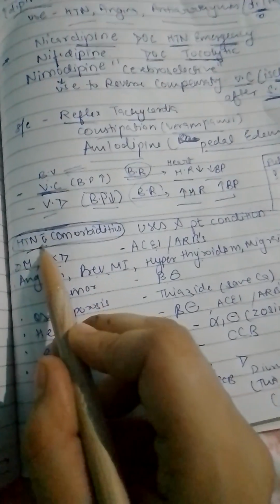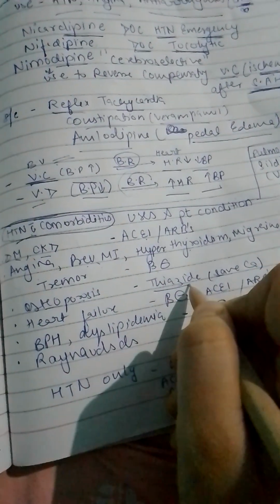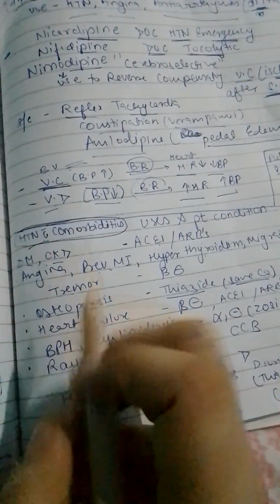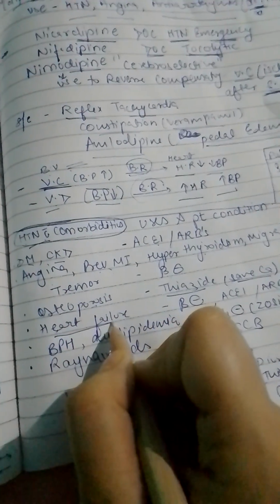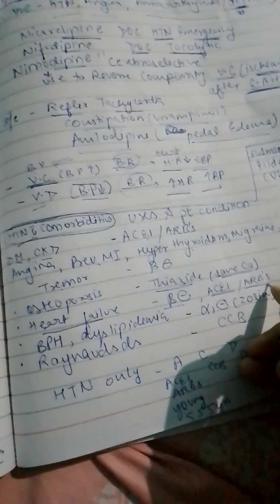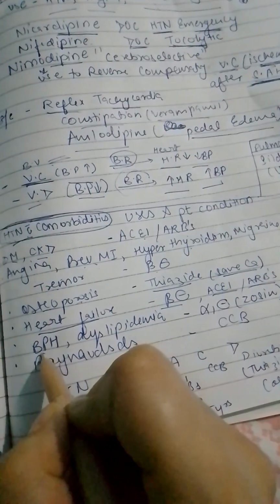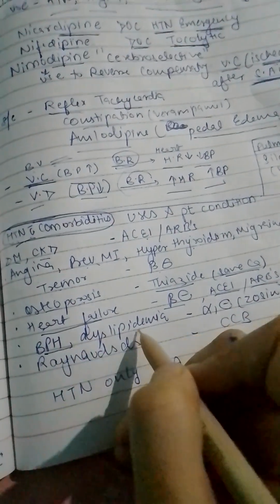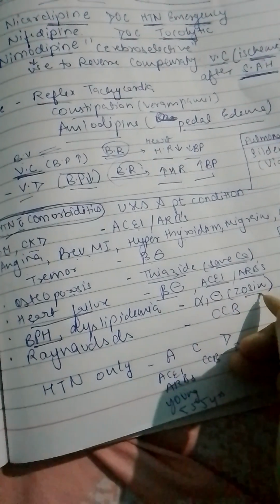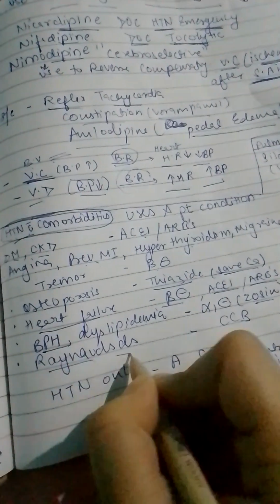For example, the patient presents with hypertension as well as osteoporosis. We will use the thiazide for the treatment of the hypertension to save the calcium. If the patient has hypertension with heart failure, we will use the beta blocker or ACE inhibitor, ARBs can be used. If the patient has hypertension with BPH or dyslipidemia, we will use an alpha-1 blocker, that is prazosin. If the patient has hypertension with Raynaud disease, we can give the calcium channel blocker.